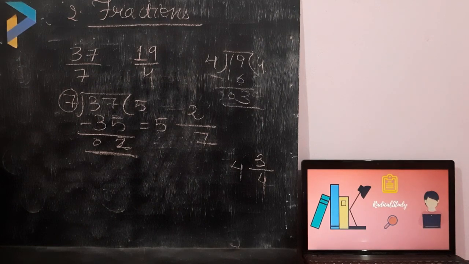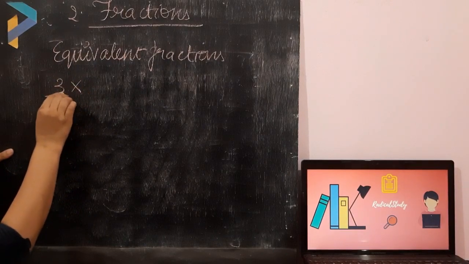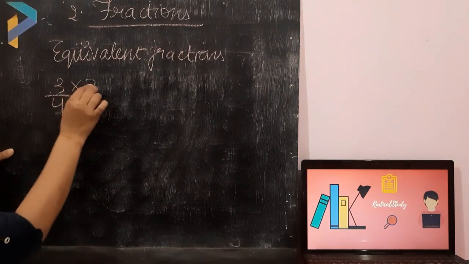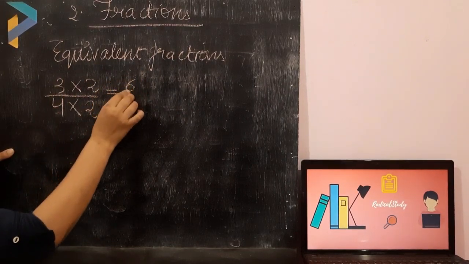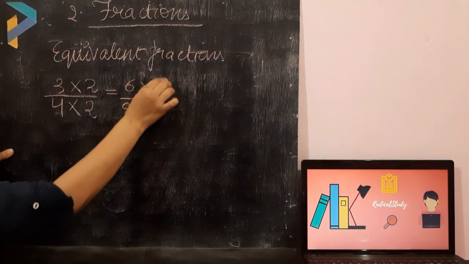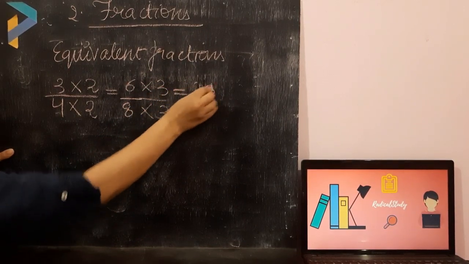Now I will explain equivalent fractions. I have written a fraction for you, 3 upon 4. Now I will multiply both the numerator and denominator by a non-zero number. The condition I am putting here is that you have to multiply the numerator and denominator both by the same number. Firstly, I will multiply it by 2. It will be 6 upon 8. Now I will multiply it by 6. It will be 18 upon 24.